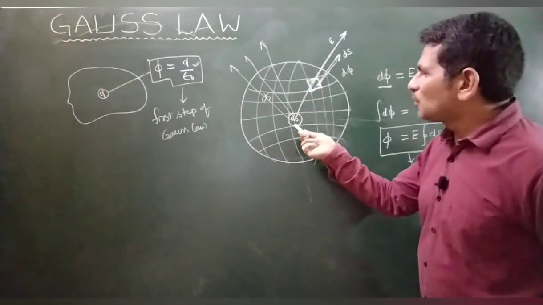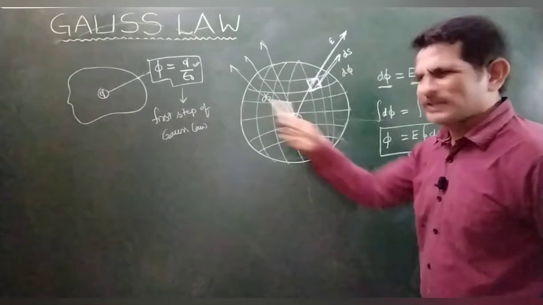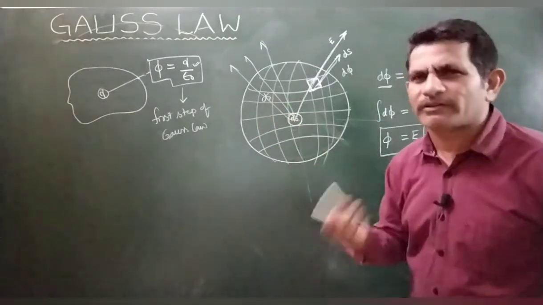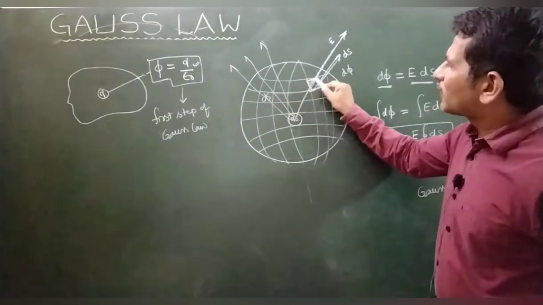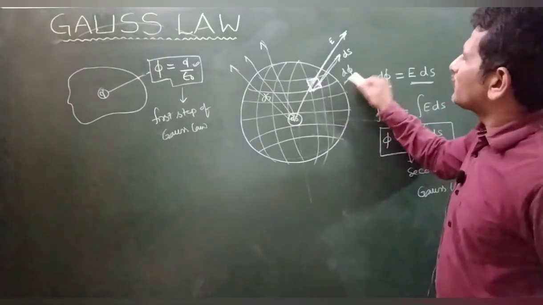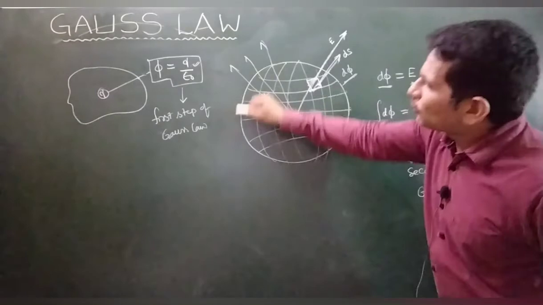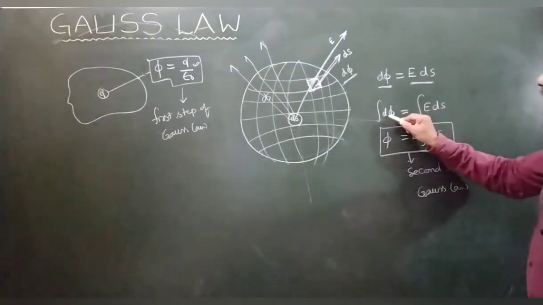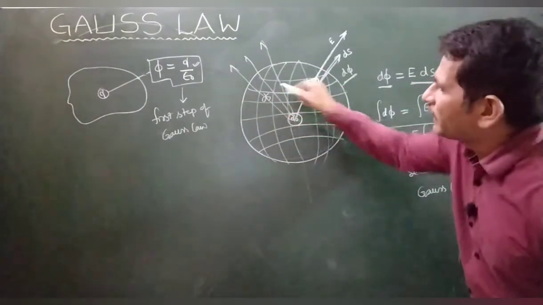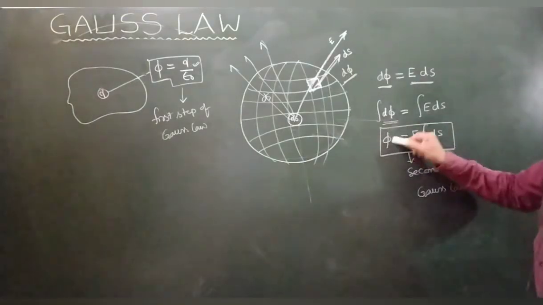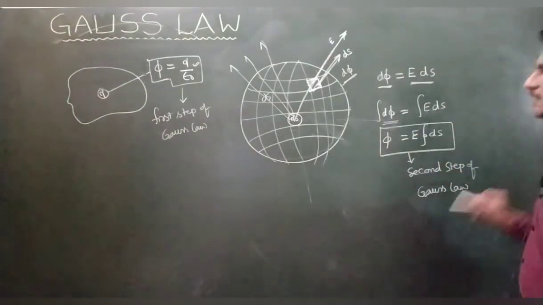If the same Q is kept inside the closed surface, the same thing, the shape is taken spherical for our understanding. If you take one small elemental area, the flux through this area ds will be d phi. If you want the total flux, you have to integrate, count all the areas, and you will get the total flux. Flux is equal to integral E ds. This is the second step.